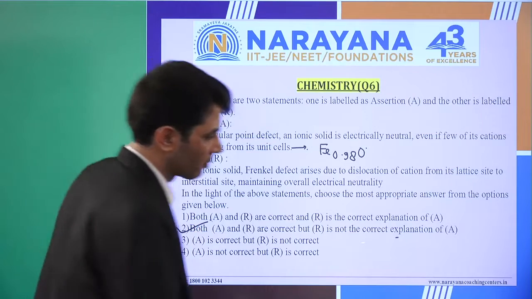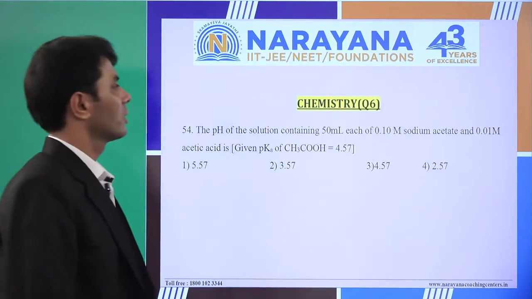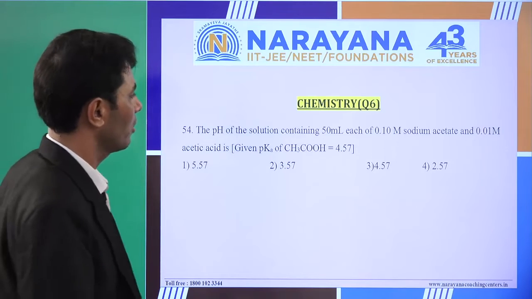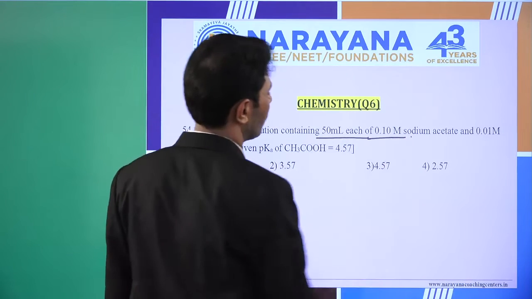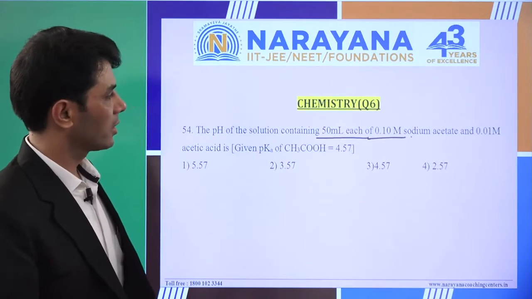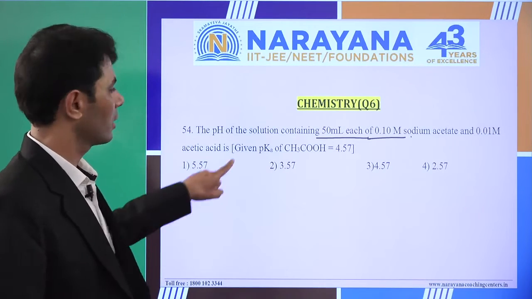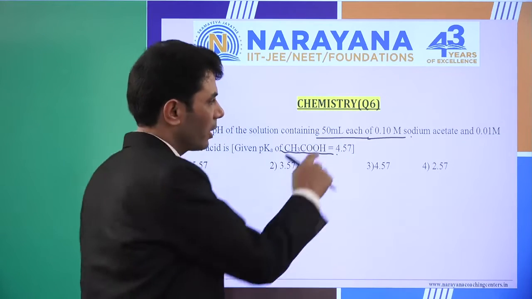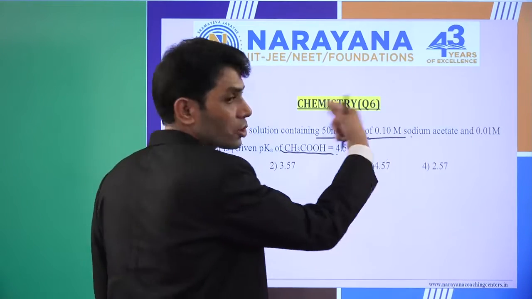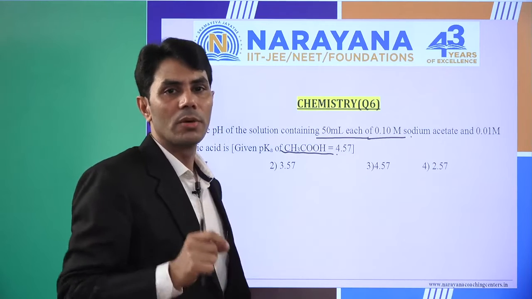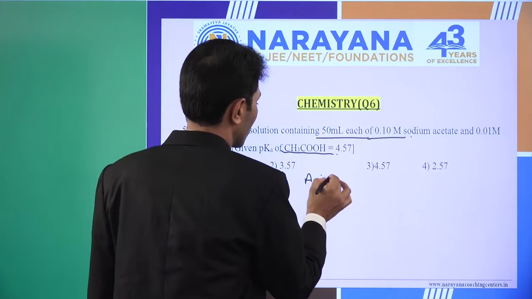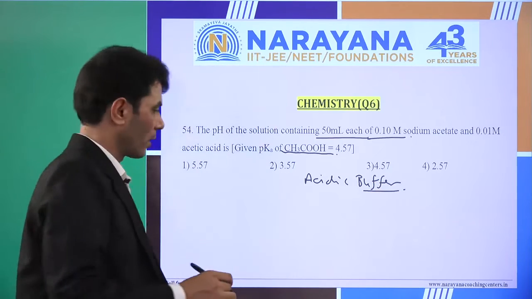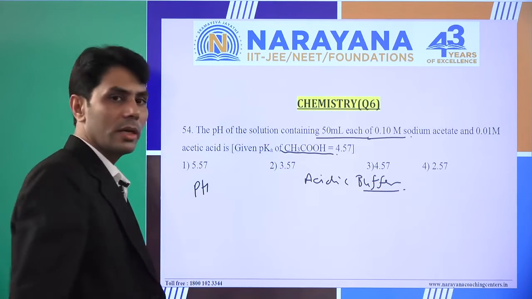Okay, so next one. The next question of this paper code Q6: the pH value of the solution containing 50 ml each of 0.1 M sodium acetate and 0.01 M acetic acid. So we can say it is a weak acid and the salt of this weak acid with a strong alkali. It means it is an acidic buffer, right? Acidic buffer.